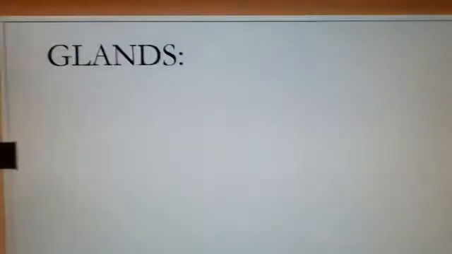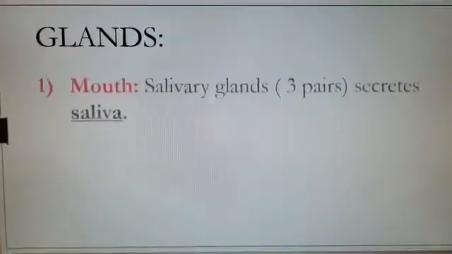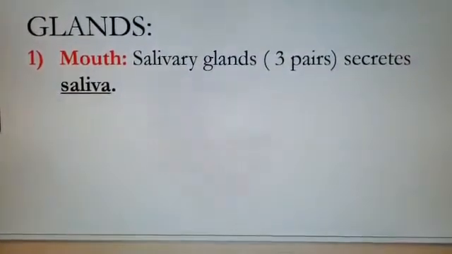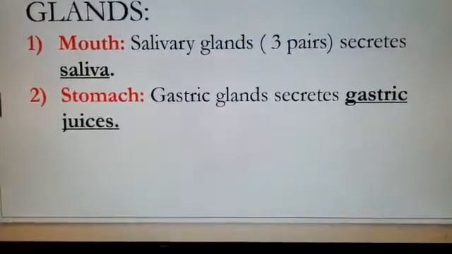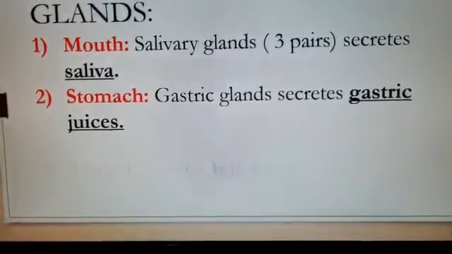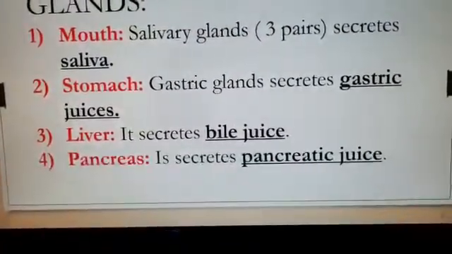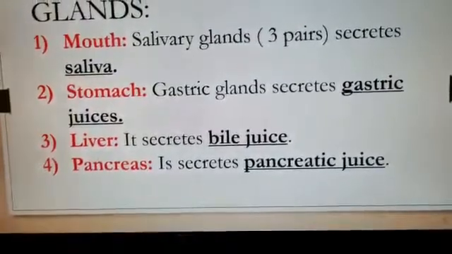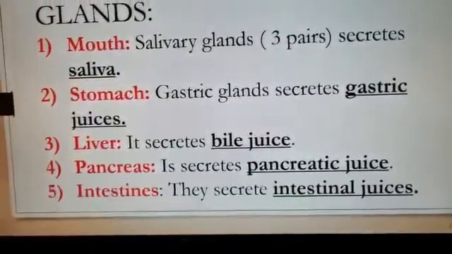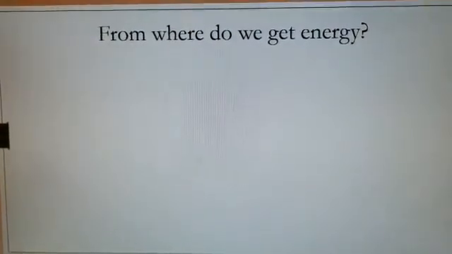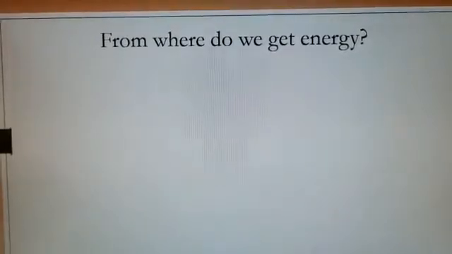And next we discussed the glands which are present in the digestive system. In the mouth we have 3 pairs of salivary glands which secrete saliva. And in the stomach we have gastric glands which secrete gastric juices. The liver secretes bile juice. The pancreas secretes pancreatic juice. The intestine secretes intestinal juices. And all these juices are secreted into the digestive tract and help us for proper digestion of food.